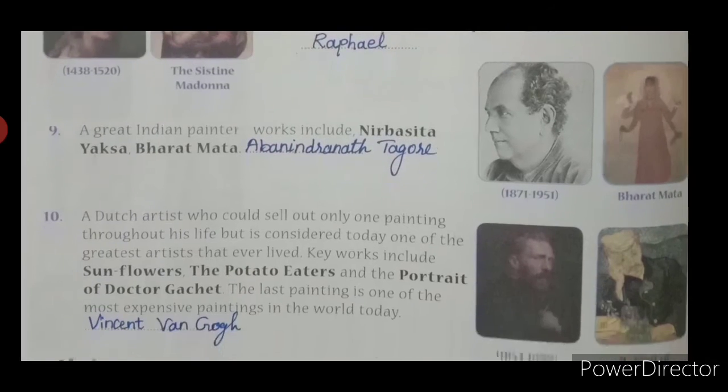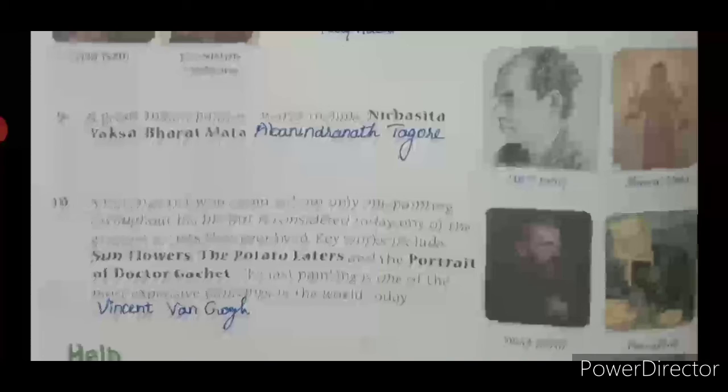Abanindranath Tagore. Then the tenth one's answer is Vincent van Gogh. The painting he did is given here, Portrait of Dr. Gachet. So the painter's name is Vincent van Gogh.